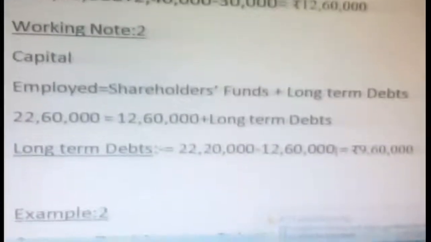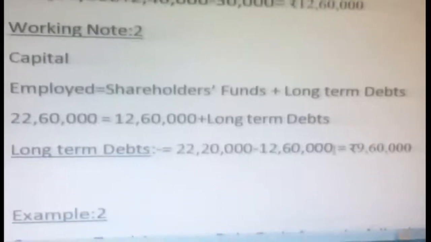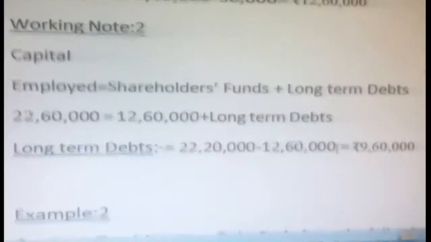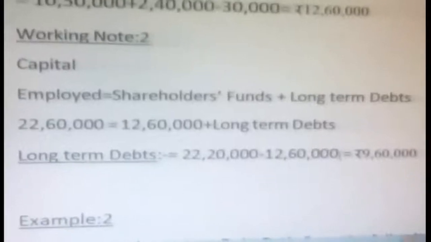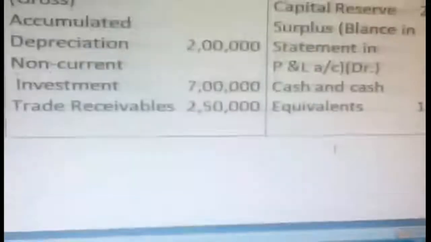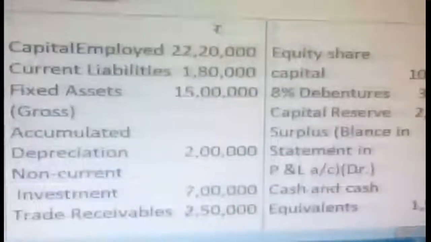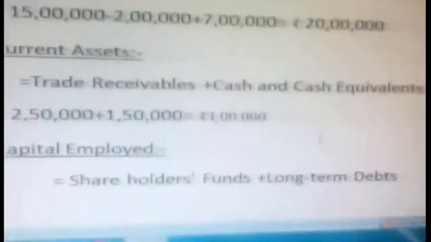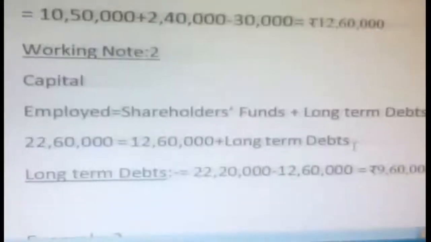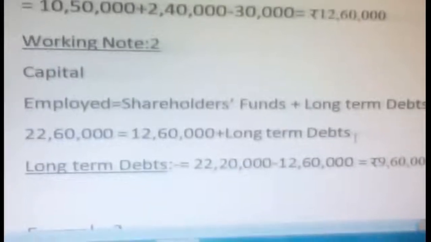See here. Shareholder capital employed is, one minute. Okay, so here 22,20,000, not 60. Okay, it's a mistake.